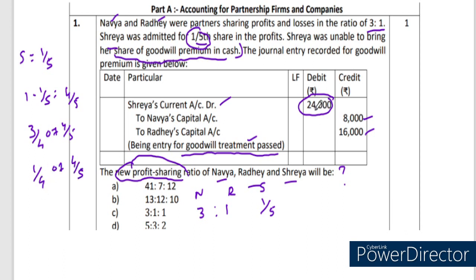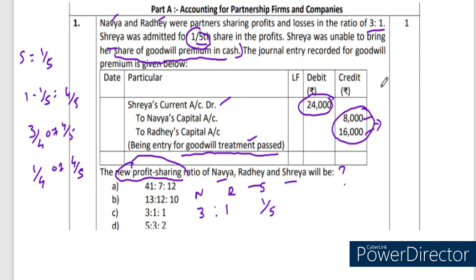Likewise we will go. But here in this case we should not go like that, because here the treatment has been passed especially for the goodwill. This new partner is unable to bring her goodwill amount in terms of cash, so this treatment entry has been given. This treatment entry gives a clue. You are well aware that goodwill will be compensated to the sacrificing partner by the gaining partner.